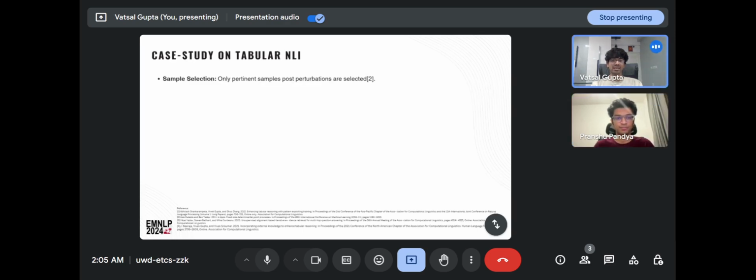So when we are selecting how many samples or what samples to perform the training on, we select only the pertinent samples post perturbation.